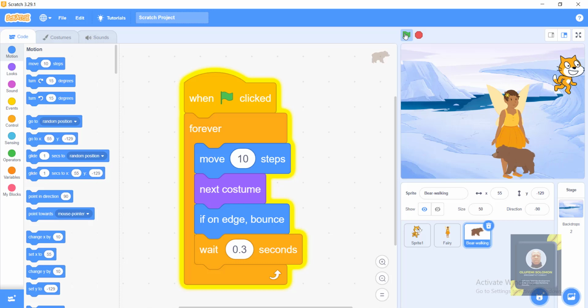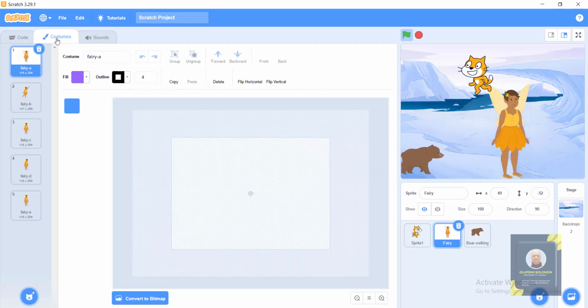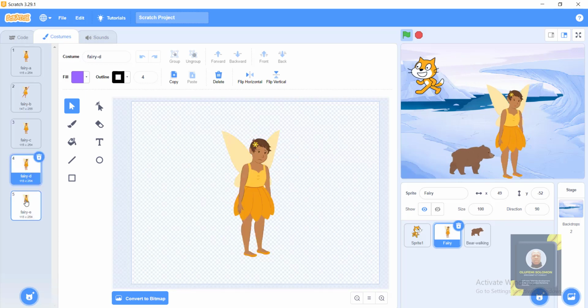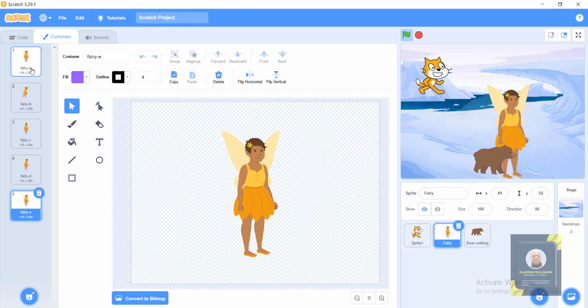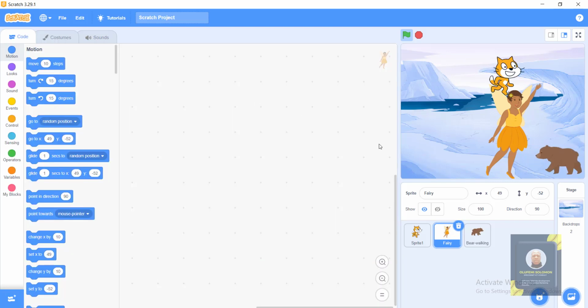Okay, and I have a simple assignment for us. The assignment is this third sprite that looks like angel. If you click on the costume, as you can see, this angel has so many costumes as well. You know, we are majorly working on costume. So write a simple code for this angel also to be changing the costume, and that is our assignment for today.